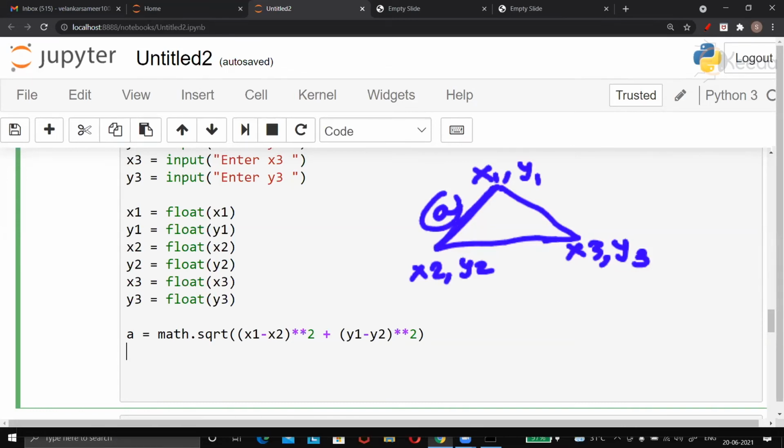That's fine. We have found the first side. Similarly, the second side and third side can be found. Now, the second side B will be between x2 y2 and x3 y3. So, just change of variables we'll have to do.